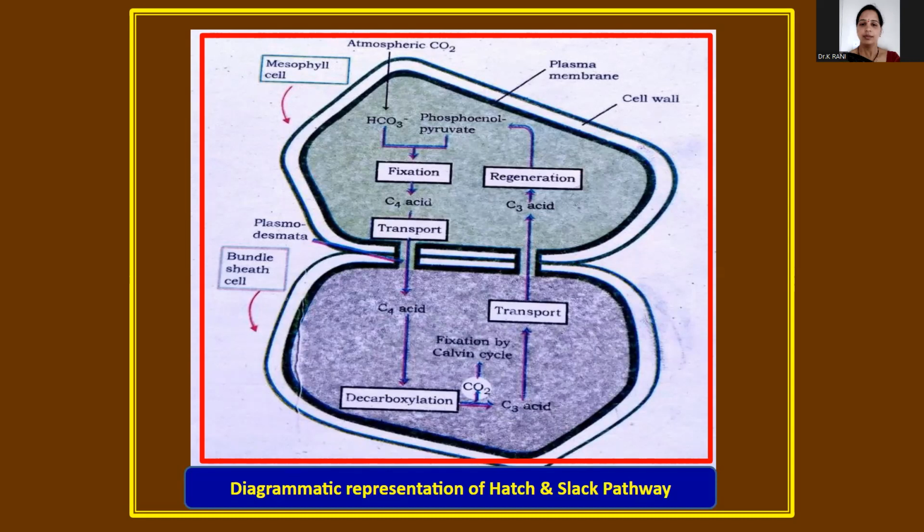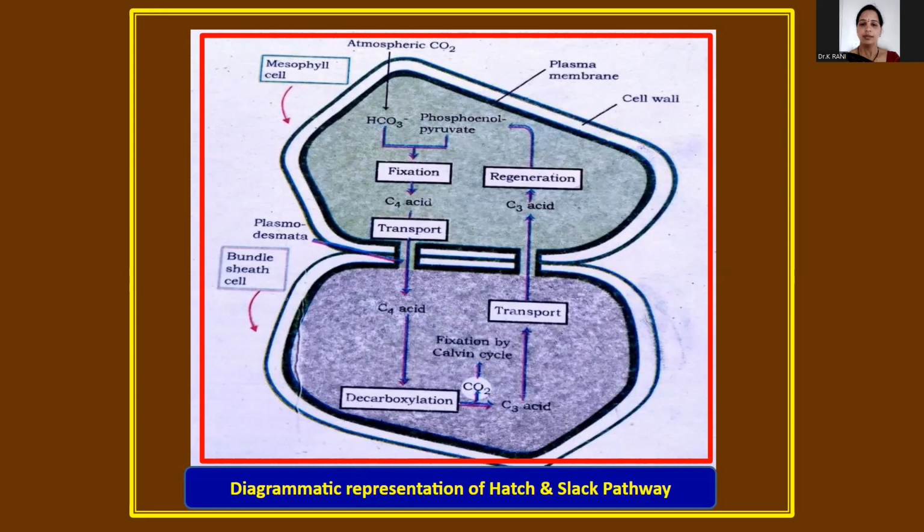That is the main concept of this cycle. In C3 plants the Calvin pathway occurs in the mesophyll cells, but in C4 plants it does not take place in the mesophyll cells, only in the bundle sheath cells. That is the importance of the C4 cycle of the dark phase.